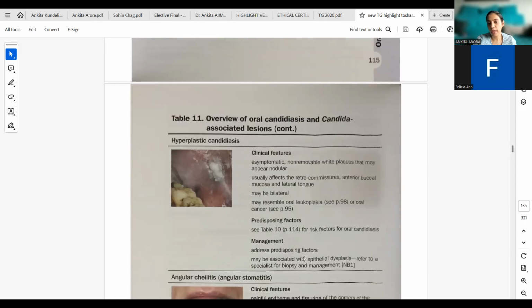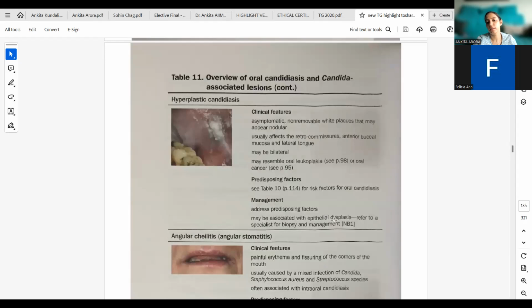Now this one may be associated with epithelial dysplasia. So it is the one which is highly mimicking our leukoplakia, because that also, if epithelium becomes dysplastic, it can lead to carcinoma in situ, and it is a pre-malignant lesion. Likewise, this may be associated with epithelial dysplasia, and we must refer to specialists for biopsy and management if candidiasis is of hyperplastic nature.